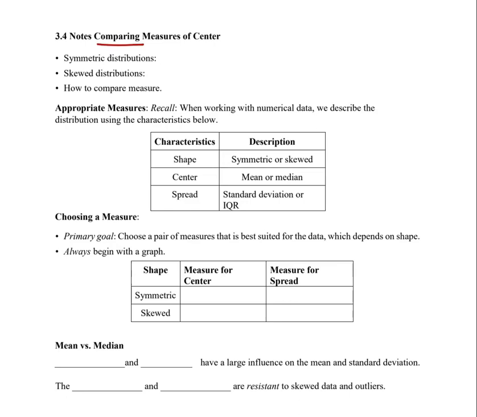So a little bit of recall here. Remember this. The three things we use to describe numerical data: the shape, the center, and the spread. So the shape, if the distribution is symmetric or skewed. The center, if it's symmetric, we'll use the mean. If it's skewed, we'll use the median. And then for the spread, if it's symmetric, we'll use the standard deviation. If it's skewed, then we will instead use the IQR.